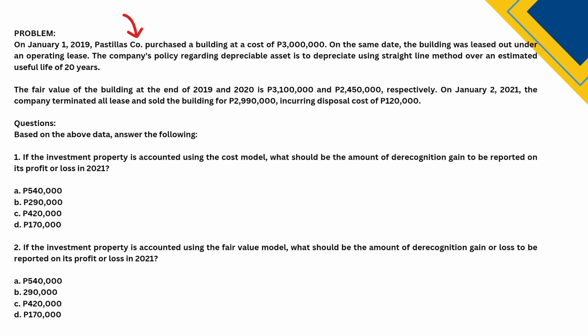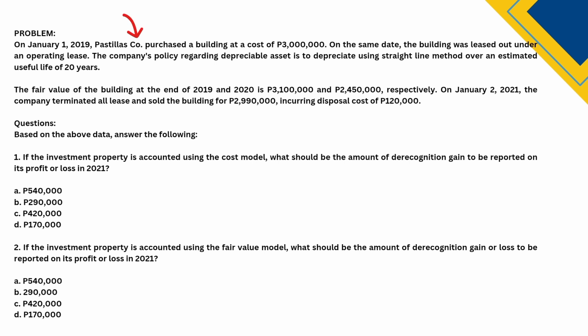The fair value of the building at the end of 2019 and 2020 is 3,100,000 and 2,450,000 respectively. On January 2, 2021, the company terminated all lease and sold the building for 2,990,000, incurring all disposal costs of 120,000.